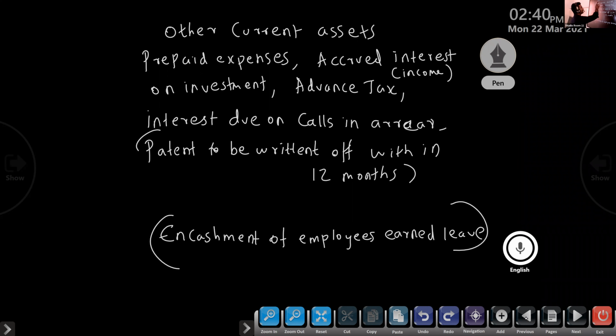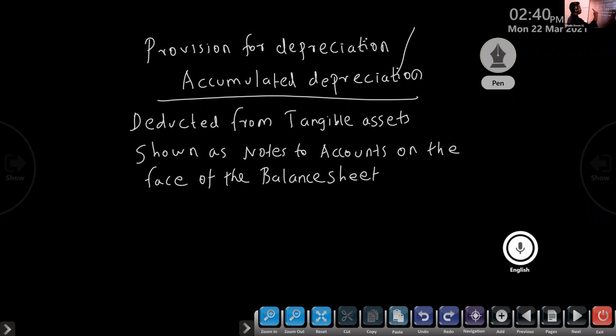Only the final amount we write in the format of the balance sheet. So provision for depreciation we can't see in the format of the balance sheet; you can see it in notes to accounts. So we have to deduct from tangible assets. Next, one more separate item.